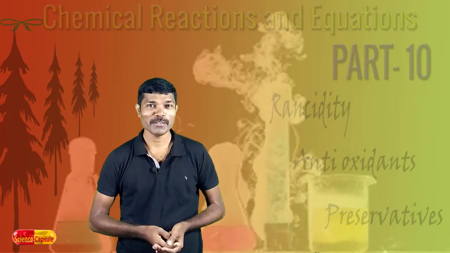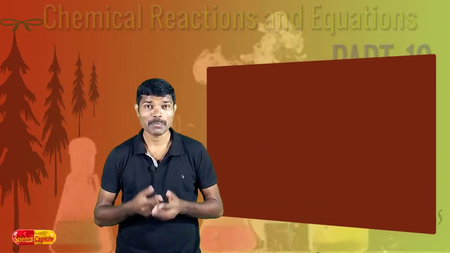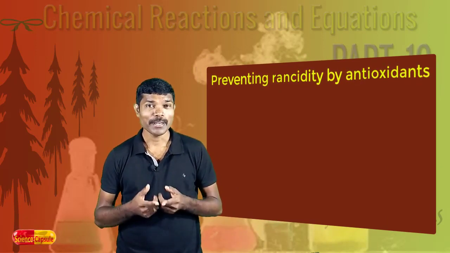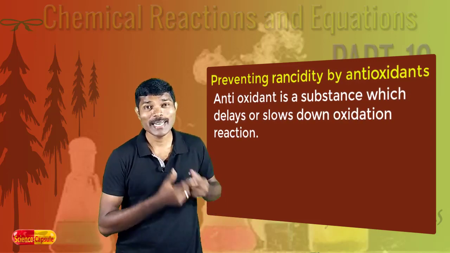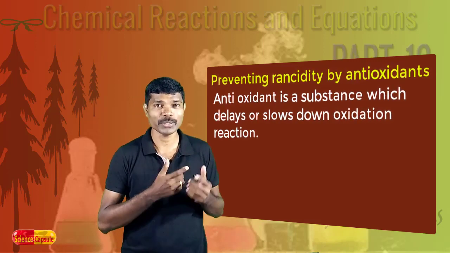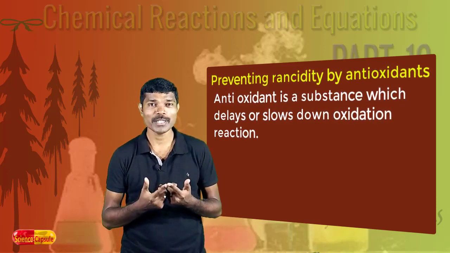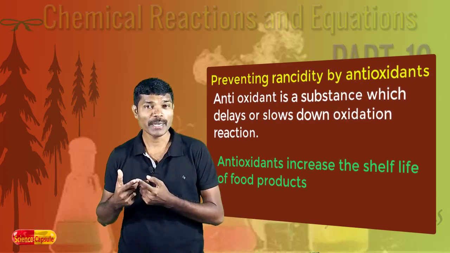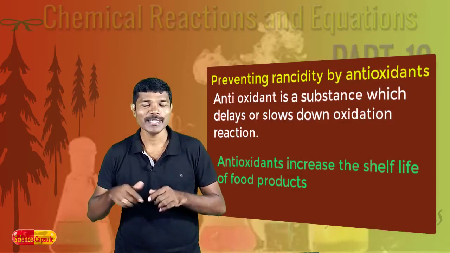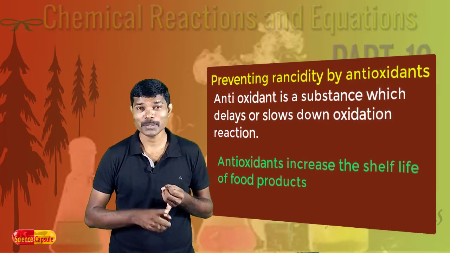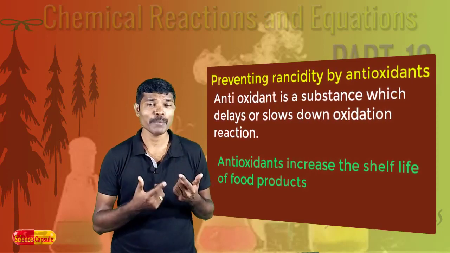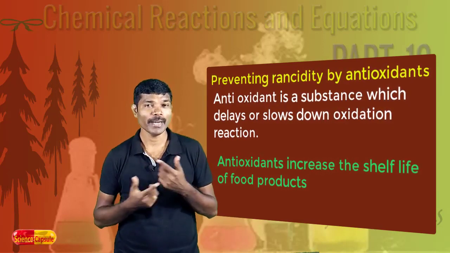The second method by which rancidity could be prevented is by making use of antioxidants. What is this antioxidant? Antioxidant is a substance which delays the oxidation process, or we can say it suppresses the oxidation process. So, these antioxidants are added to food materials, packed food materials, to increase the life of the food materials. Antioxidants are generally used in soft drinks, packed fruit juices, jams, condensed milk, sausages and so on. Depending upon the type of food materials, different types of antioxidants are used.